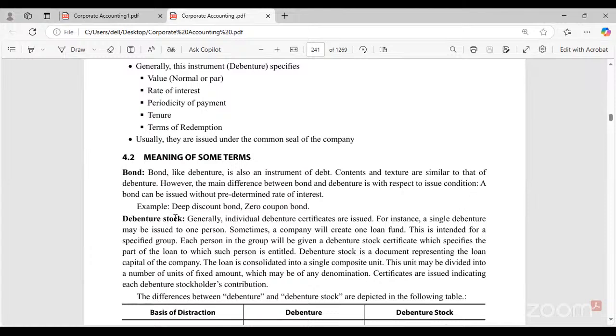And debenture stock. Generally, individual debenture certificates are issued. For instance, a single debenture may be issued to one person. Sometimes a company creates one loan fund. Debenture stock means that either to an individual, a debenture will be issued, that we will call an individual debenture, or to a group of persons to whom the debenture stock will be issued. That is having a kind of a loan fund, we can say. So an individual person can take the debentures, or it could be a group of persons who intend to have a loan fund. So like that, it is bond and debenture stock.